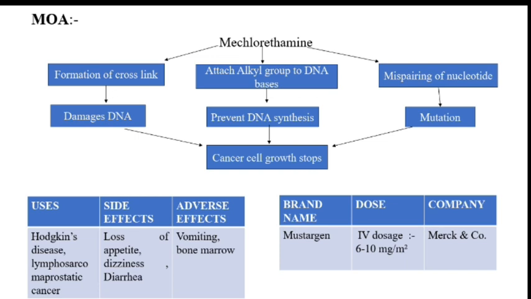So here are some uses: Hodgkin's disease, lymphosarcoma, and prostatic cancer. Side effects are loss of appetite, dizziness, and diarrhea. Adverse effects are vomiting and bone marrow suppression. Brand name is Mustargen. Dose is IV dosage 6 to 11 mg per m square. Company name is Merck and Company.